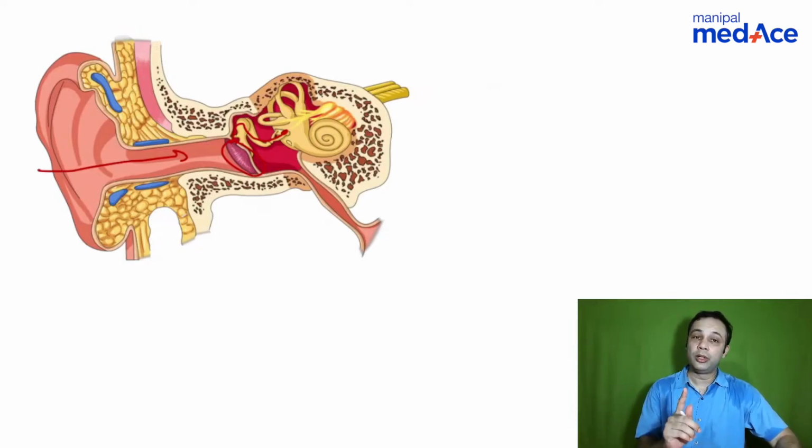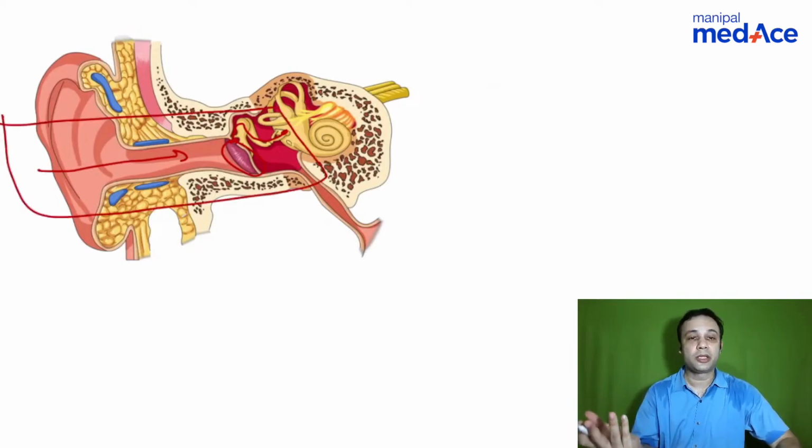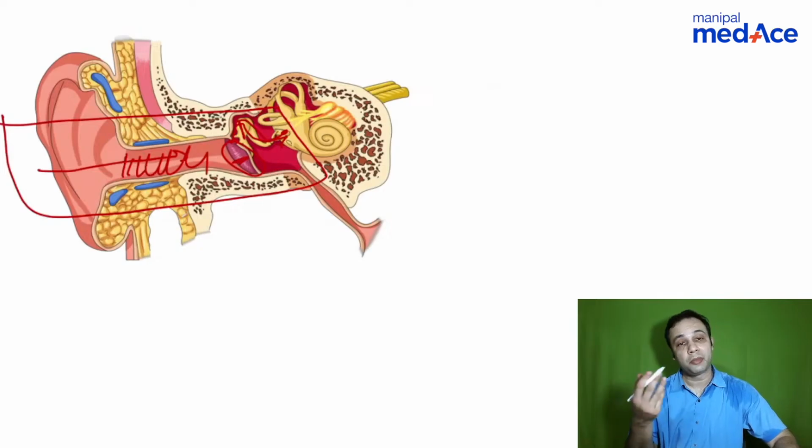So now let's understand what happens if there is any pathology in this region. Otoacoustic emission will be absent. If you have wax in the external auditory canal or any pathology in the external auditory canal, it can be absent. If there's a perforation in the tympanic membrane, it can be absent. If there is ossicular fixity or ossicular discontinuity, it can be absent.